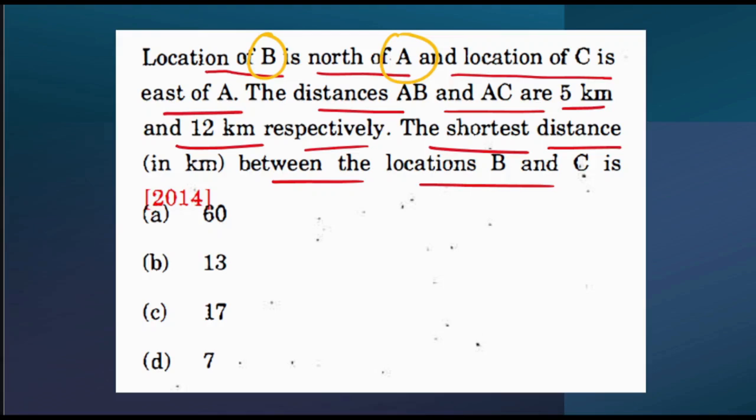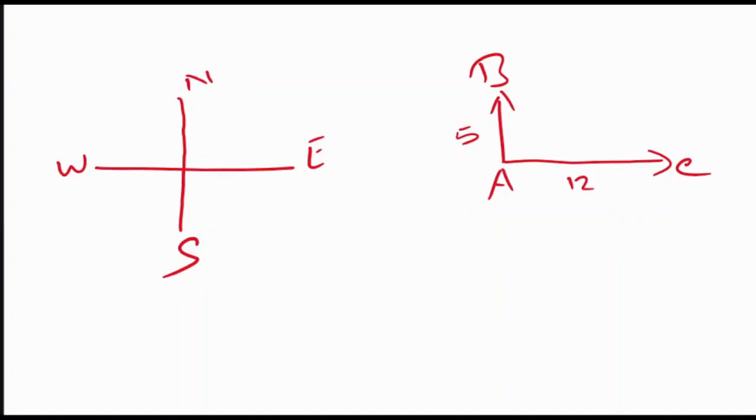Now what do you need to find out? The shortest distance between the locations B and C. So we need to find this particular distance, which is BC. Now, if you see, this has already formed a 90 degree angle. So we can say that this is a right angle triangle, BAC.